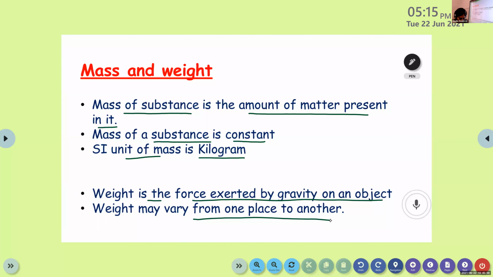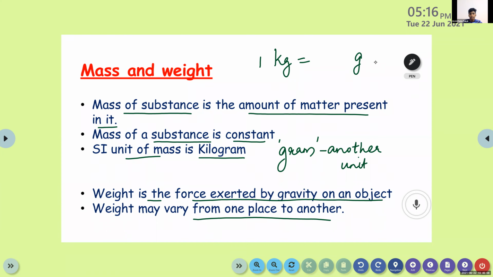We can also use gram, which is another unit, but the SI unit is kilogram. One kilogram is equal to how many grams? 1000. Yes, it's 1000.